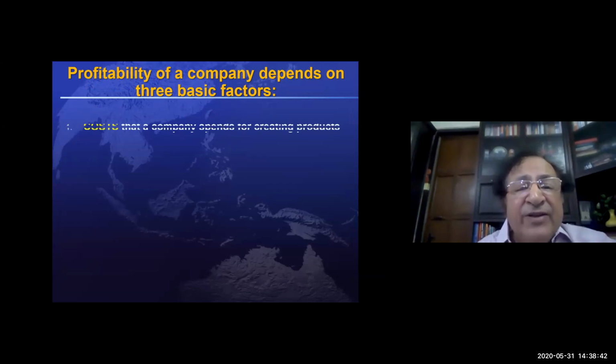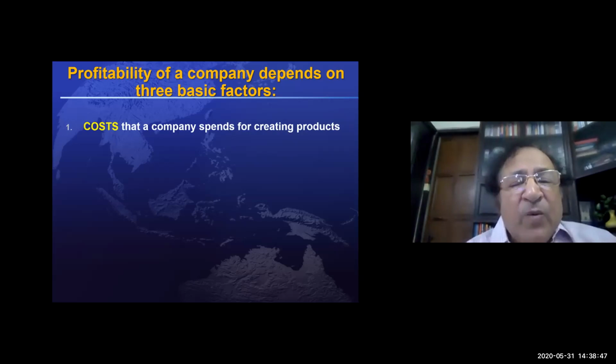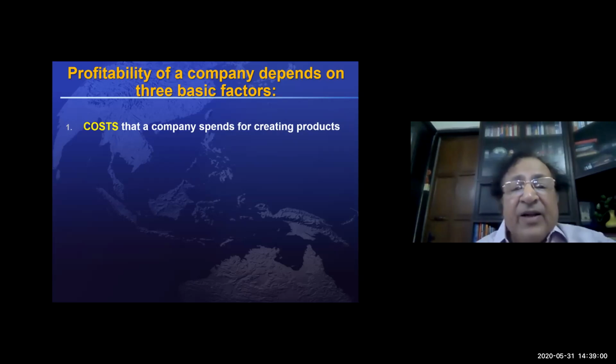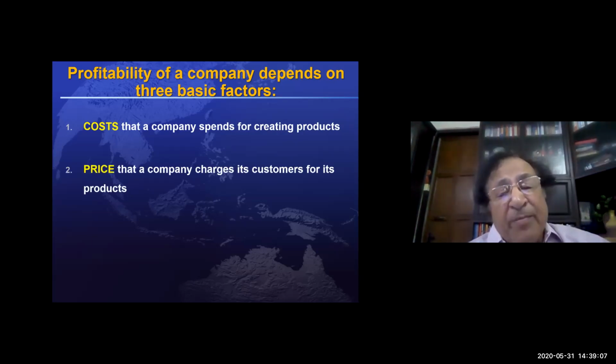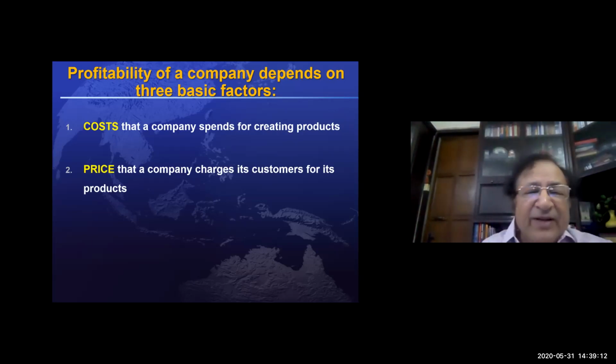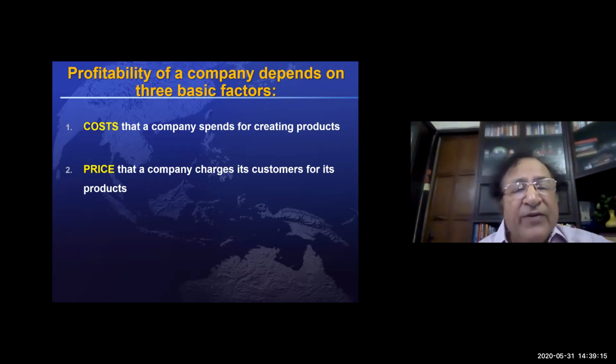Now, what are these factors? One is cost. Everybody knows cost. Cost means what the company has spent on creating that product: cost of manufacturing, cost of delivering a product to the customer. Next term is price. Price is what the company charges its customers for its product. That's very simple. I think all of us know these two terms very clearly.